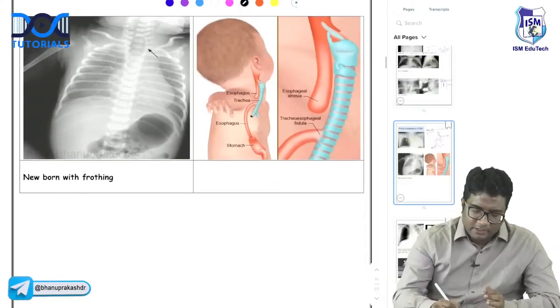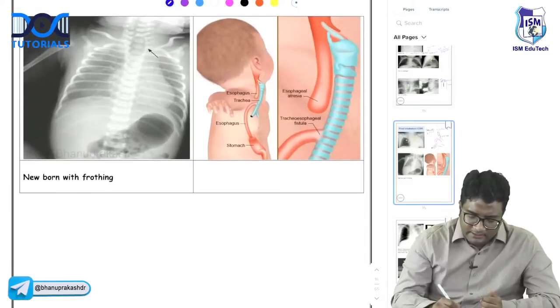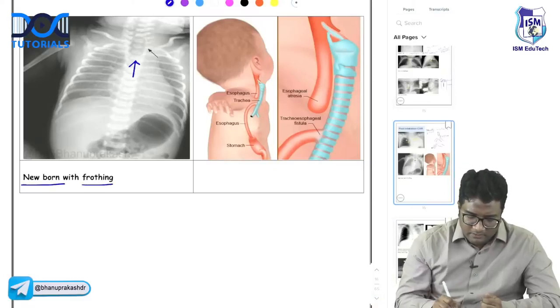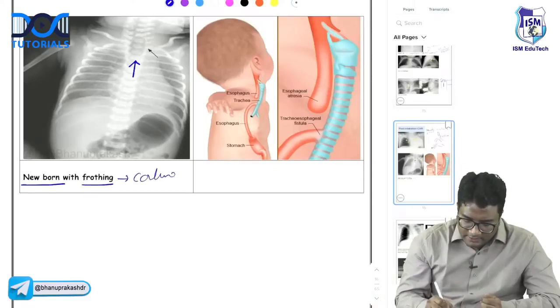Look here, there is a neonate with frothing, and you are seeing coiling of the nasogastric tube.